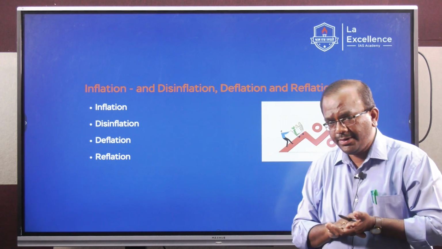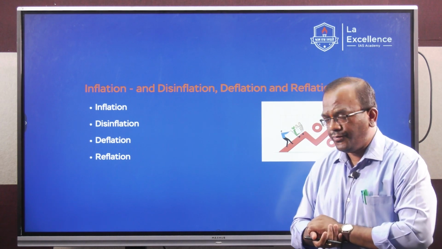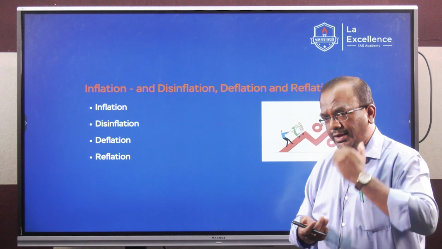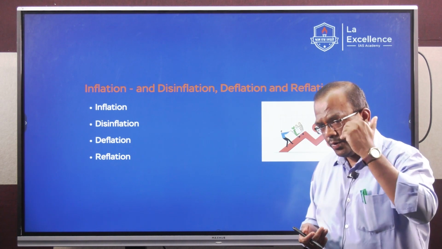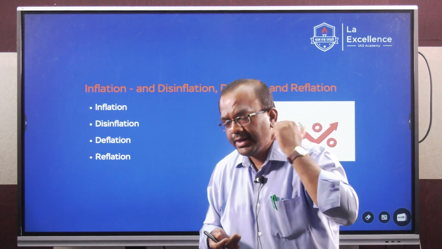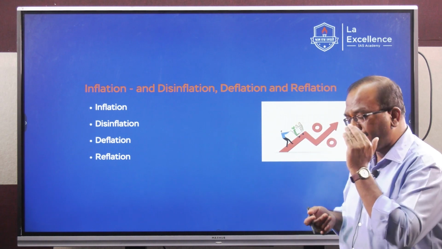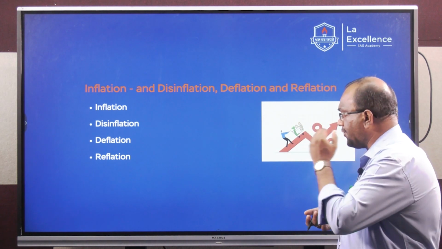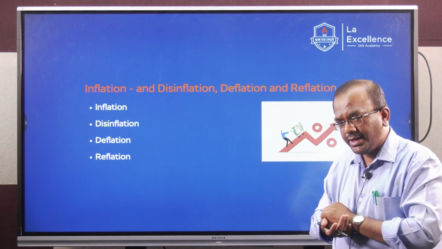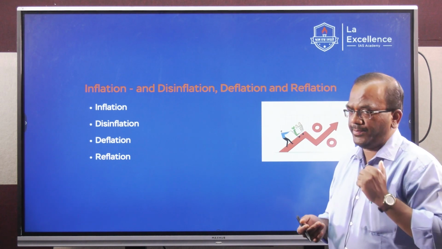One is inflation, the second is disinflation, the third is deflation, and the fourth is reflation. So we only know about what is called inflation, which is a consistent increase in the prices of goods and services, but you also have other dimensions called disinflation, deflation, and reflation. So we shall also look at these different concepts.